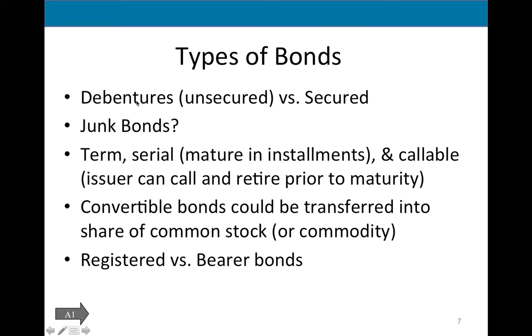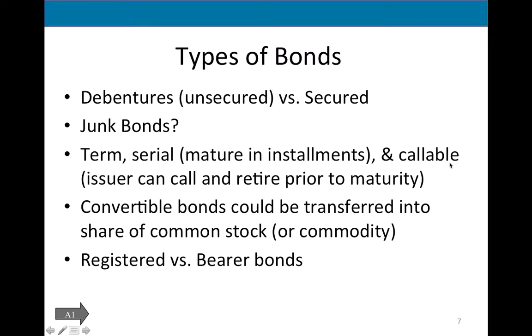So the US government usually issues unsecured bonds. Businesses usually have to issue secured bonds, meaning there is some kind of asset, collateral that secures the amount of the bond. Junk bonds, you can read on them. Term bond is the one that will mature at once. A lot of bonds are serial in nature. They're serial bonds, so that the company does not have to pay back the full amount at once. They mature in installments. Apple issues bonds for billions of dollars, and some of these bonds will mature in 3 years, some in 5 years, some in 10 years, and so on and so forth, called serial bonds.